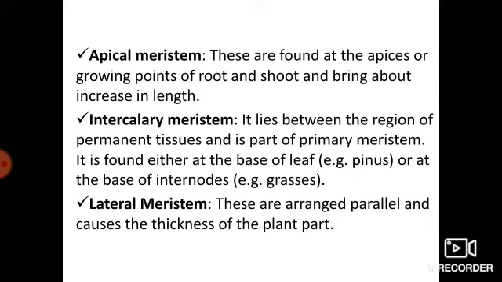Internode means the region between the two leaves. Then the lateral meristem. These are arranged parallel and cause the thickness of the plant. Here the width of the plant is increased by this lateral meristem.